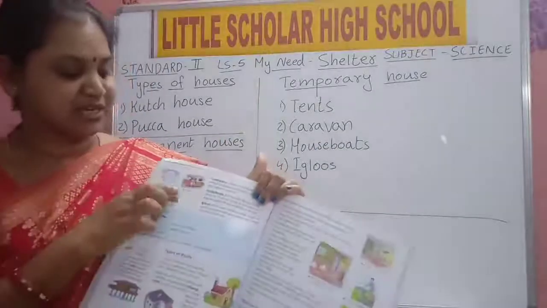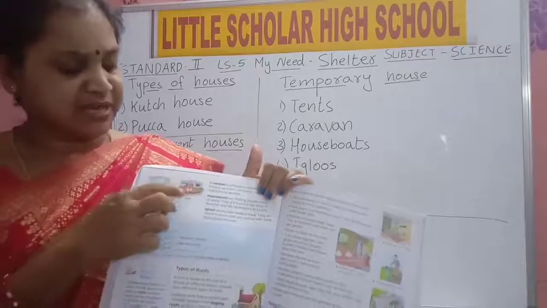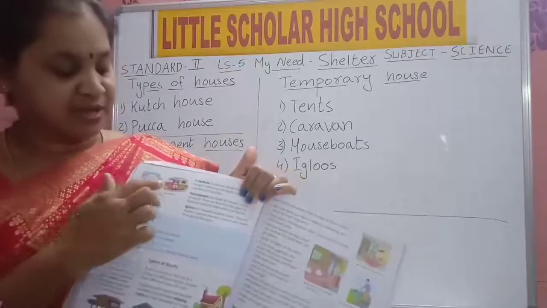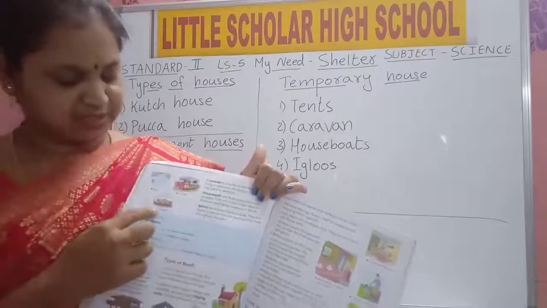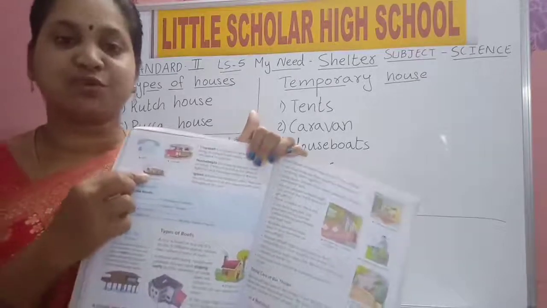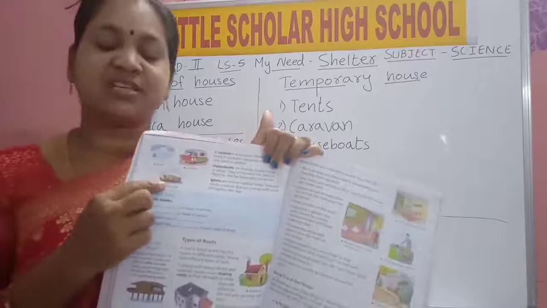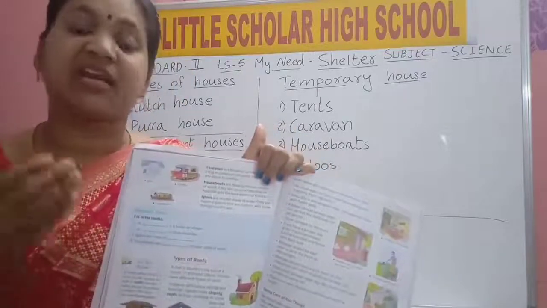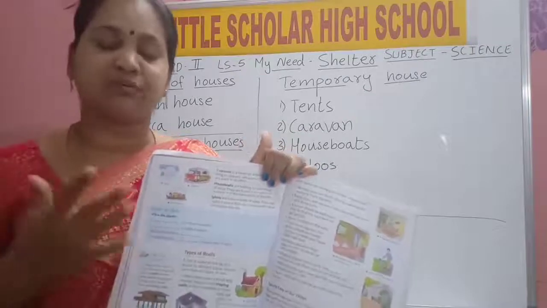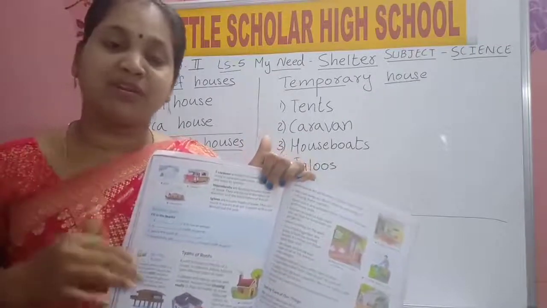You can see the picture here. Yes, this is a caravan. See, wheels are there for this house. It is moving from one place to another. This is a houseboat, children. How is this boat? See, like a house. It can be moved from one place to another. Where? In water only. It will move in water. It won't move on land.